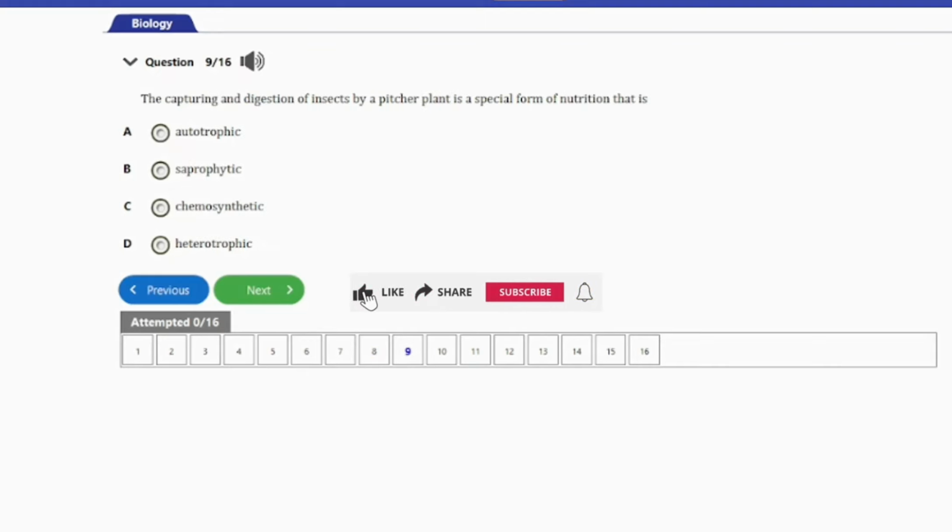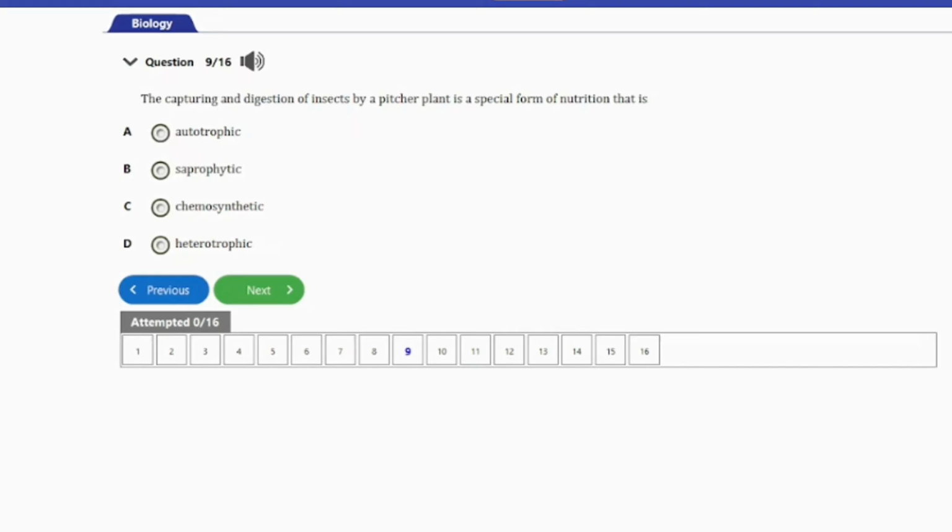So that's question number 9 here. It says, the capturing and digestion of insects by a pitcher plant is a special form of nutrition that is A. Autotrophic, B. Saprophytic, C. Chemosynthetic, and D. Heterotrophic. So guys, the answer to this question is option D, and that's heterotrophic. So the pitcher plant actually has a way of carrying out a heterotrophic nutrition, and that's a special phenomenon.